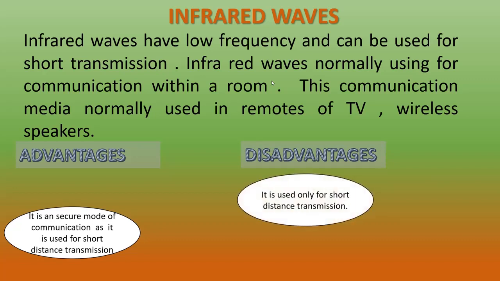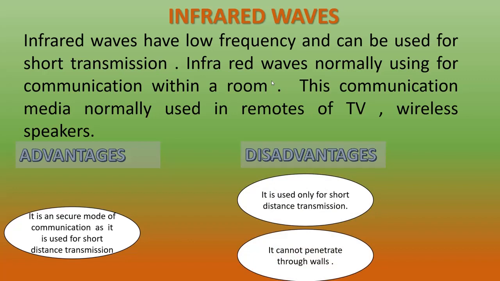It can be used only for short distance communication. So these are the disadvantages of infrared waves. Infrared waves are normally used in TV remotes or wireless speakers. Such devices use infrared waves, which are normally used for short distance communication.